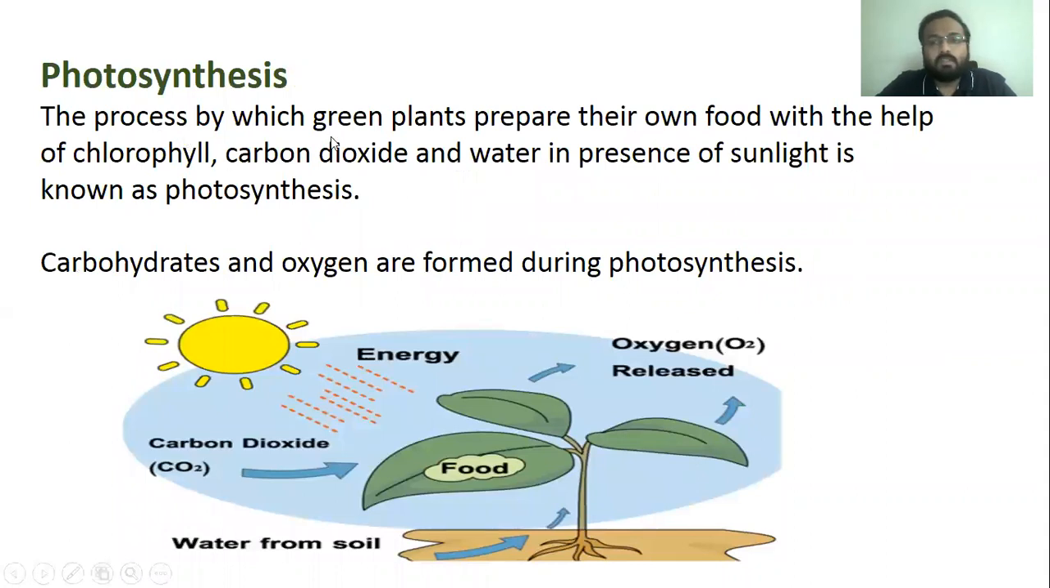Next is photosynthesis. The process by which green plants prepare their own food with the help of chlorophyll, carbon dioxide and water in presence of sunlight is known as photosynthesis. Carbohydrates and oxygen are formed during photosynthesis.